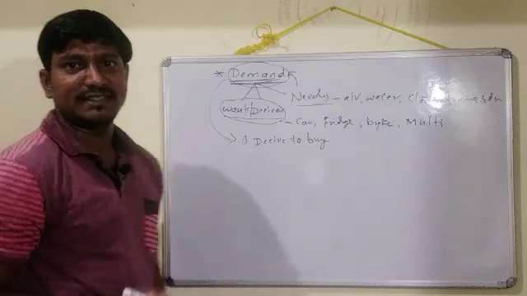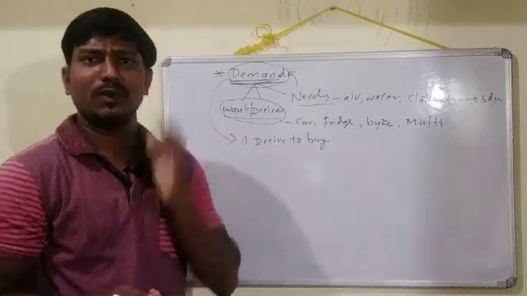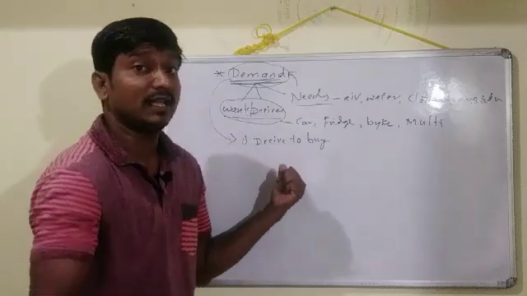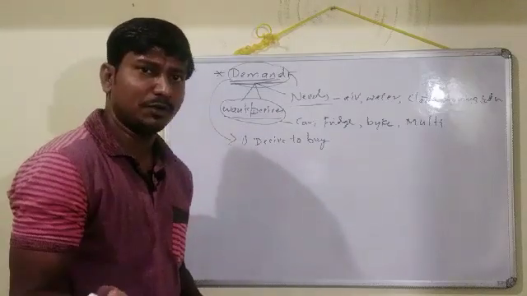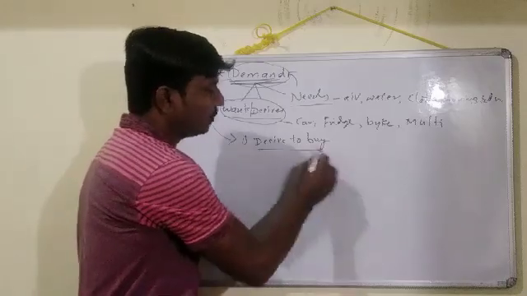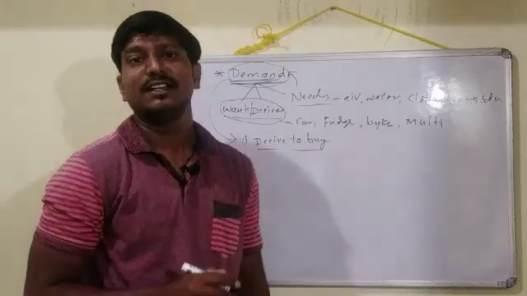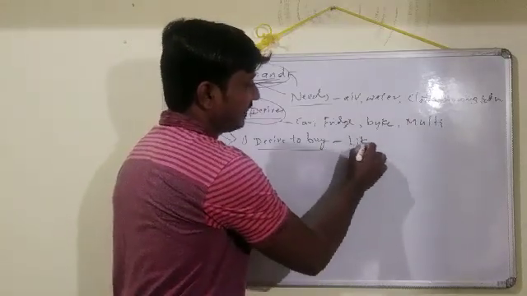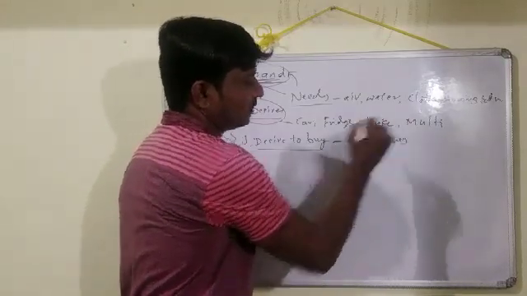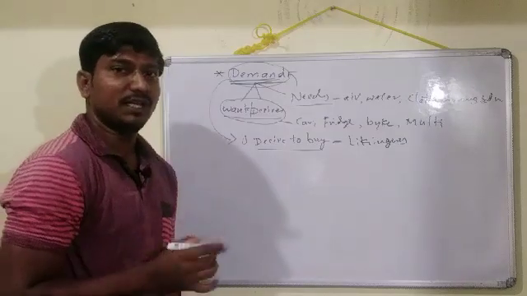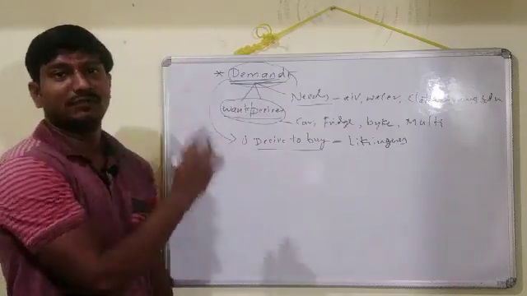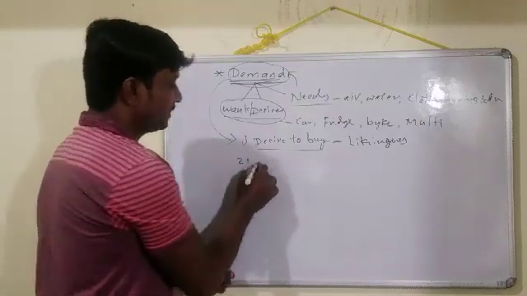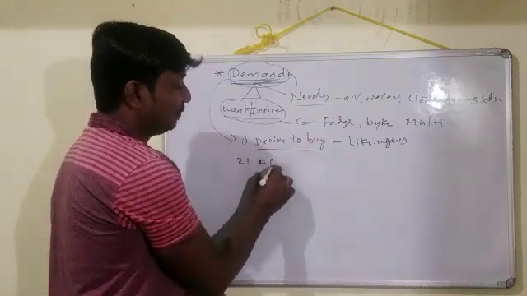A consumer must have the desire to buy, in the sense that he must have an interest, a liking, for whatever he wants to buy. If this condition is fulfilled, then we can say it is called demand. The second condition is ability to buy.